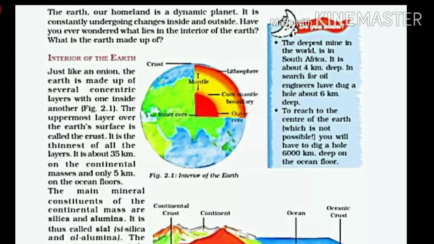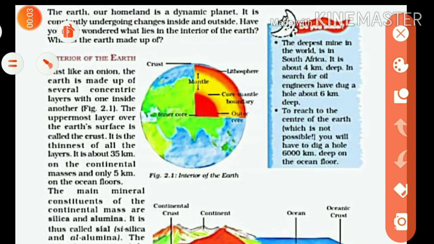Now below the mantle is the third inner layer of the earth, that is the core. It is divided into 2 parts, the inner core and the outer core. So the core is the innermost part of the earth, and its depth is 3500 kilometers below the mantle. So the topmost layer is the crust, the second is the mantle, and the third is the core.